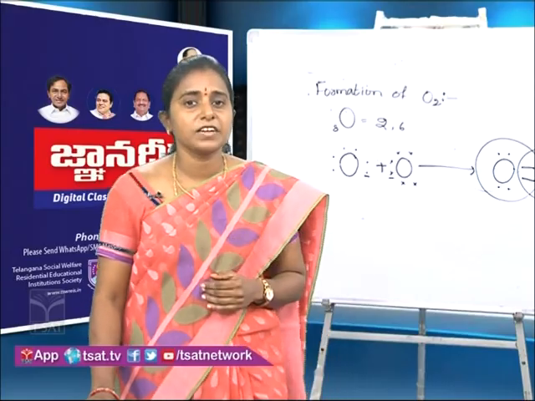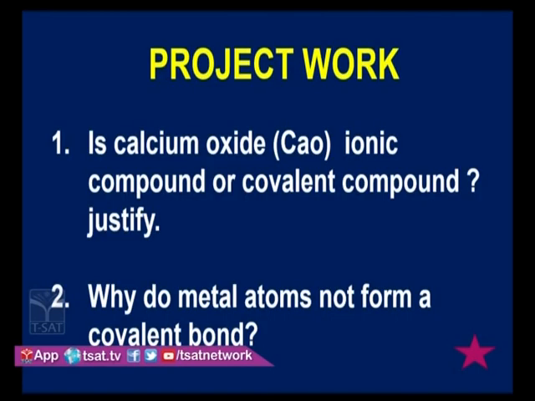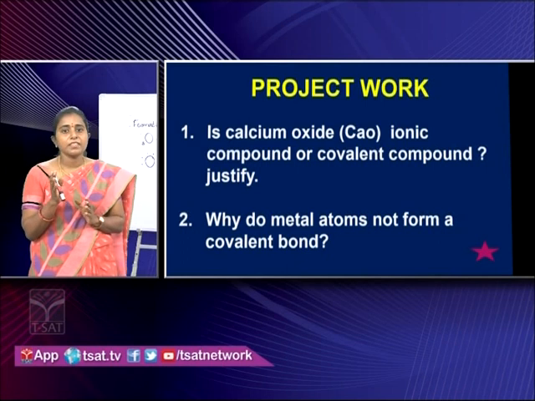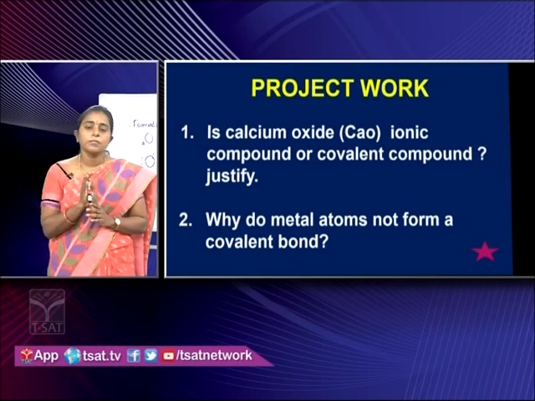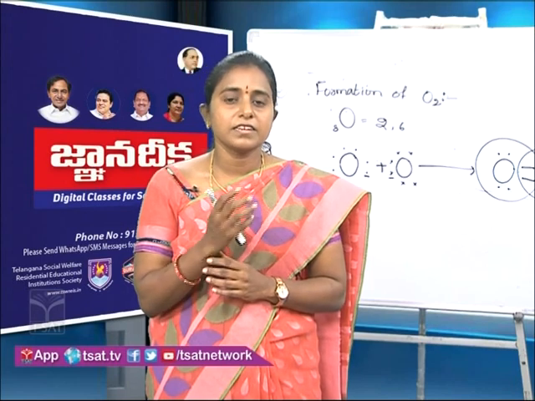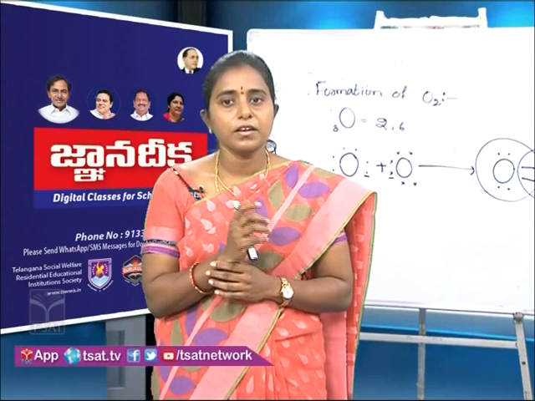And children, this is the time for project work. First question: is calcium oxide an ionic compound or a covalent compound? Justify. Here I am giving a hint: find out whether calcium and oxygen are metals or non-metals. Then you can find out whether it is an ionic compound or a covalent compound.